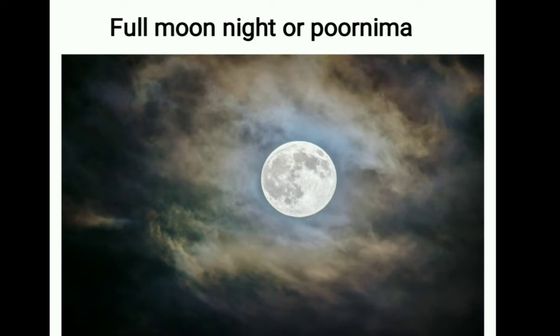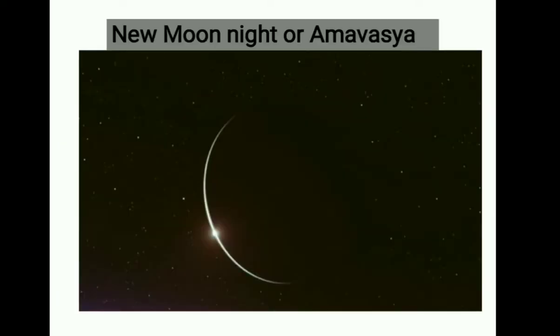The moon is full shape and brighter. Next we go to the new moon night or Amavasya. The moon is in crescent shape, and sometimes it will not appear in the night sky during the Amavasya or new moon night.